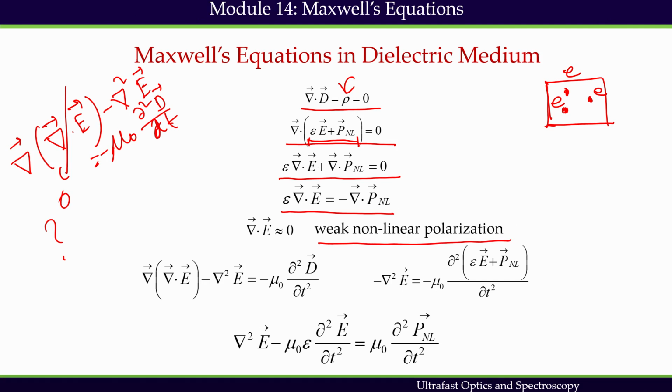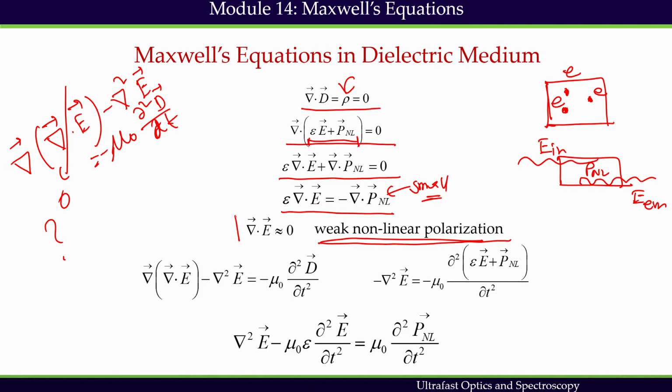We are considering a medium, and the input beam is propagating through the medium, creating this nonlinear polarization. This nonlinear polarization is very weak, and however this weak nonlinear polarization can create another field, which is called the emitted field. So if we consider that very weak nonlinear polarization, then we can assume that this PNL is very small, and if it is very small, then we can consider it negligible or 0.